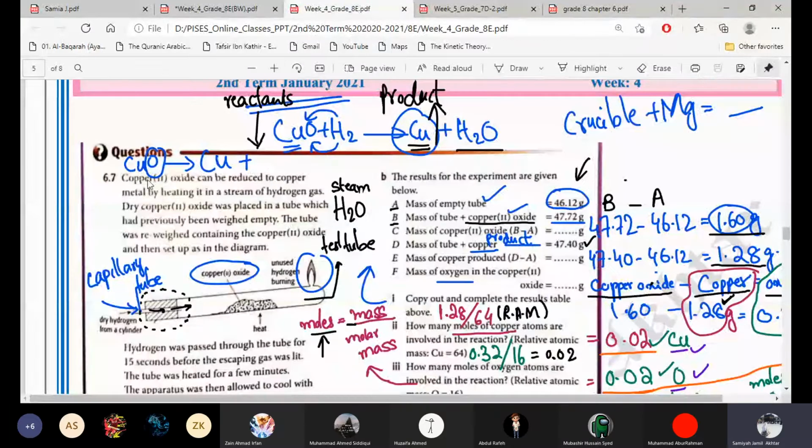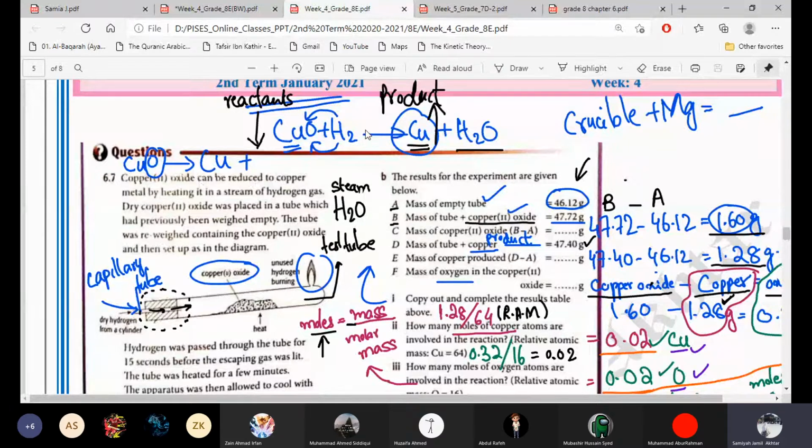Copper oxide can be reduced to copper metal by heating it in a stream of hydrogen gas. So we have copper oxide and it can be reduced to copper. This is the equation which I wrote in blue. I made that equation from the statement. By reading the statement, you will get which two things are reacting and which thing is produced.